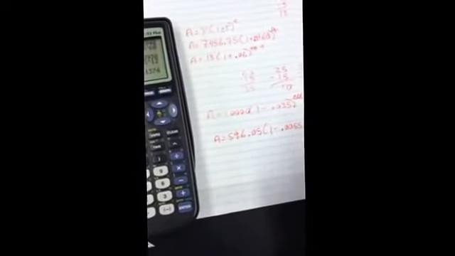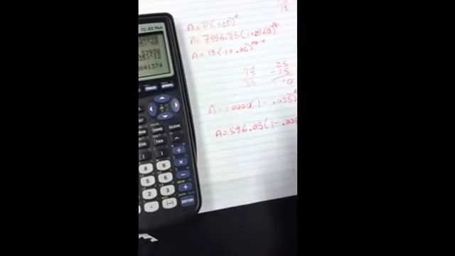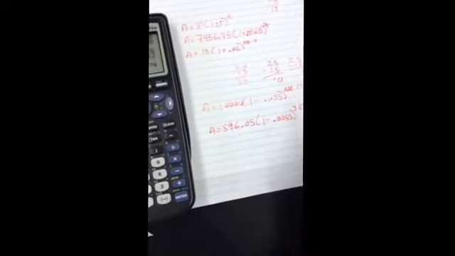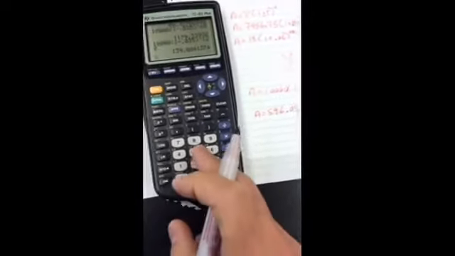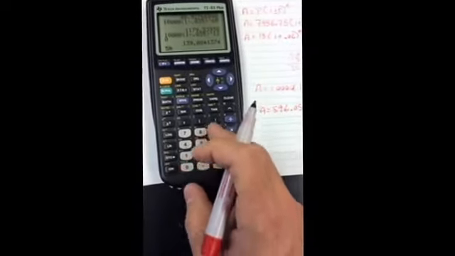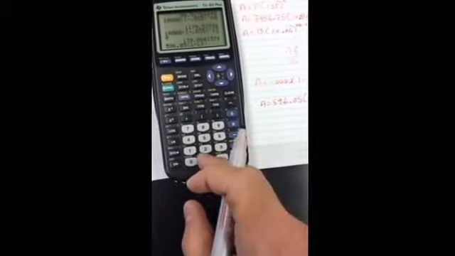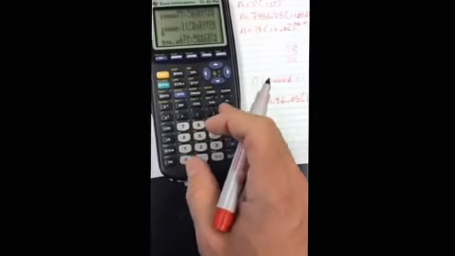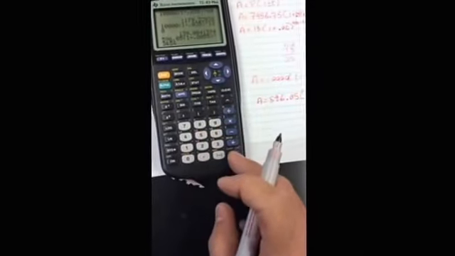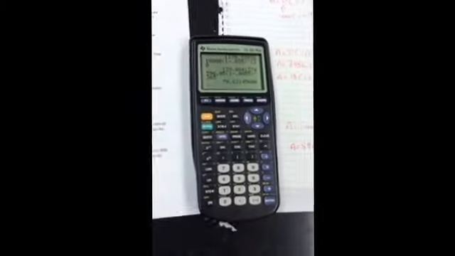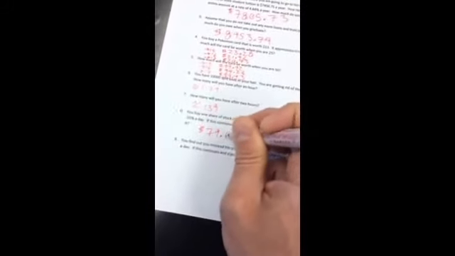Because I have 0.55% as a decimal, it's 0.0055. It's after 1 year, and this is happening every single day, so this is going to be 365. So what I'm going to do here is type it into my calculator. 596.05 times 1 minus 0.0055 to the power of 365. It tells me it'll be worth $79.62, which is a lot less.